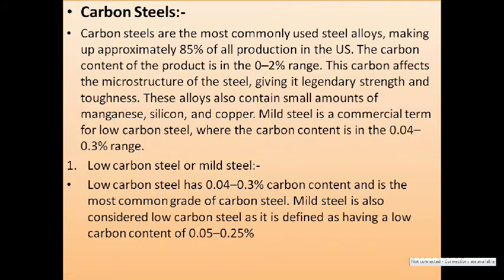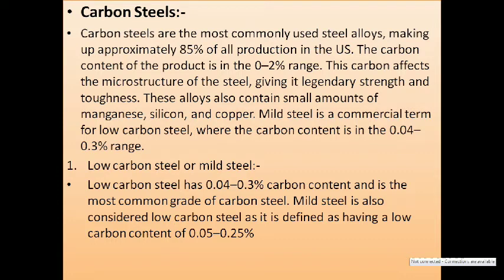Now in carbon steels, in steel alloy, the percentage of carbon, if we look, is 0 to 2% range. The carbon affects the microstructure of the steels, hence giving it legendary strength and toughness. So carbon is used for giving the strength and toughness. The alloy can also contain small amounts of manganese, then silicon, then copper.